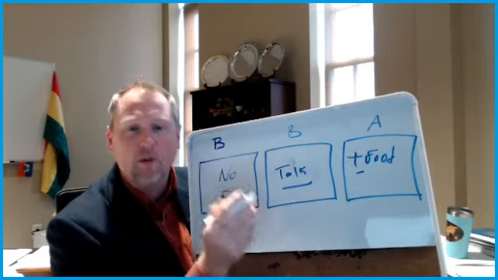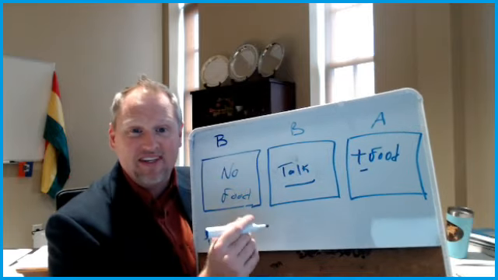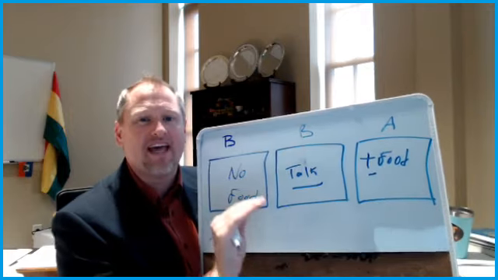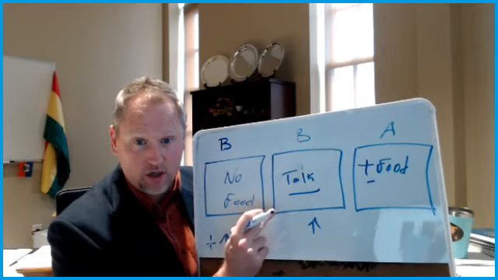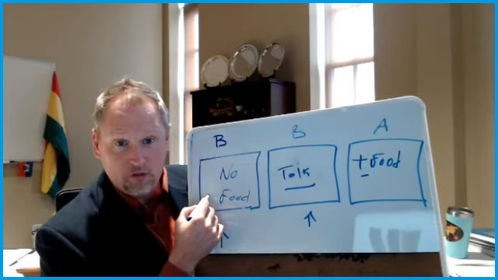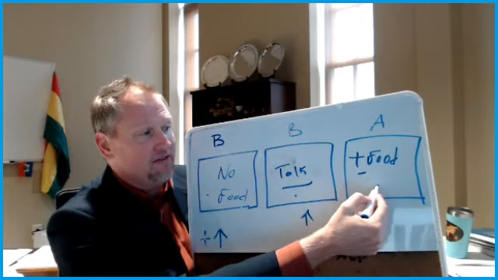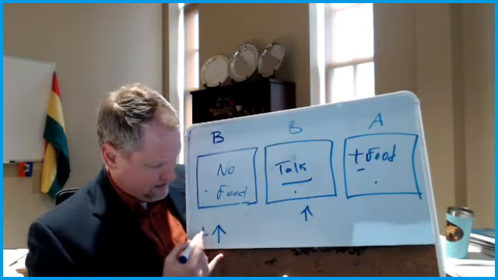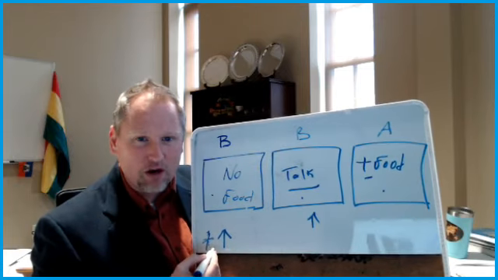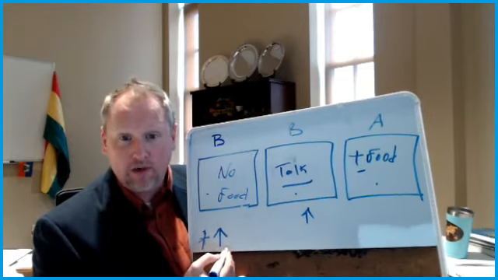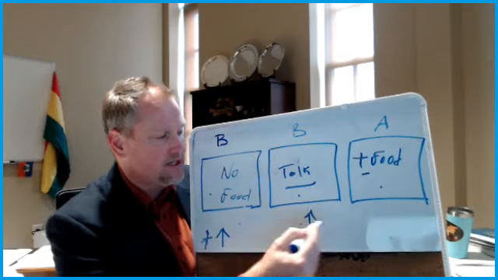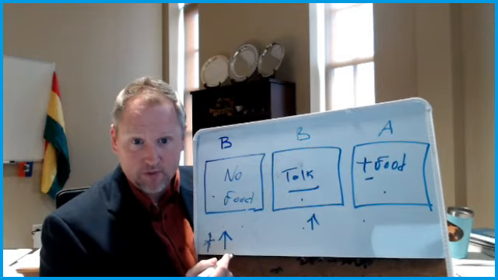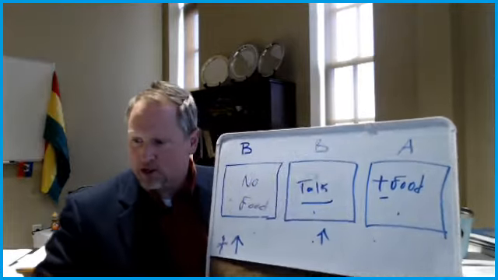Remember, the behavior must always pass the dead man test, right? If a dead man can do it, then it's not a behavior. If a dead man can't do it, then it is a behavior. So a dead man cannot talk. So here we've got no food before. The baby talks, then we give it food. This is positive reinforcement. We are adding a reinforcer in order to increase the behavior. Three-term contingency, positive reinforcement.